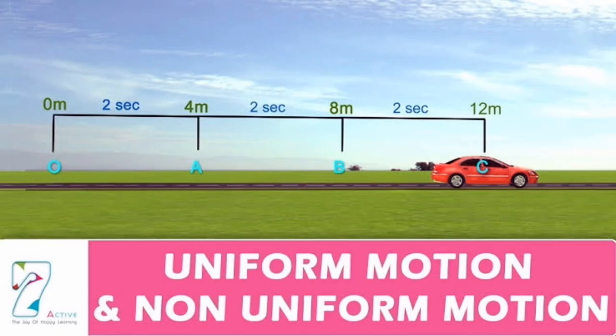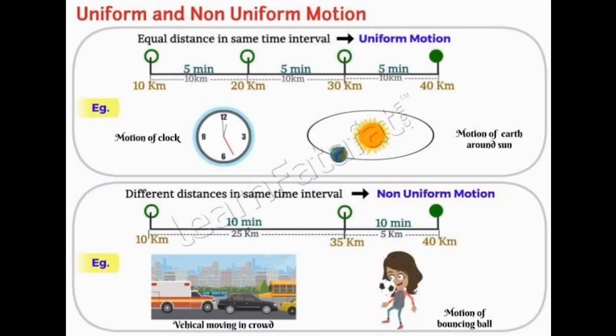Now coming to the next topic, that is uniform and non-uniform motion. By seeing this picture you can easily identify what uniform and non-uniform motion are. See, this car is traveling the same distance in the same time. So this type of motion is called uniform motion. If an object travels equal distances in equal intervals of time, then it is called uniform motion. On the contrary, if an object travels unequal distances in equal intervals of time, then it is called non-uniform motion.